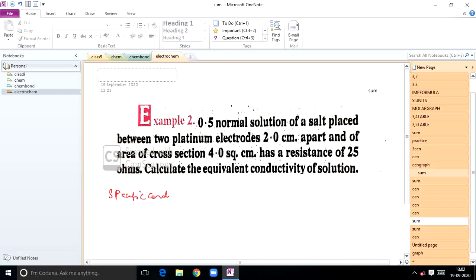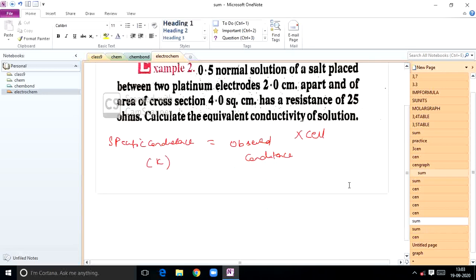Specific conductance kappa is equal to observed conductance into cell constant. So how I got this formula, you go through the formula and do it. This is cell constant.